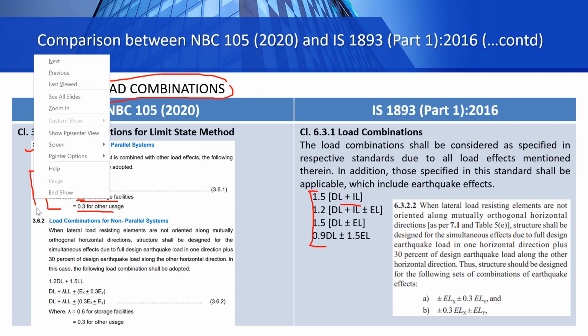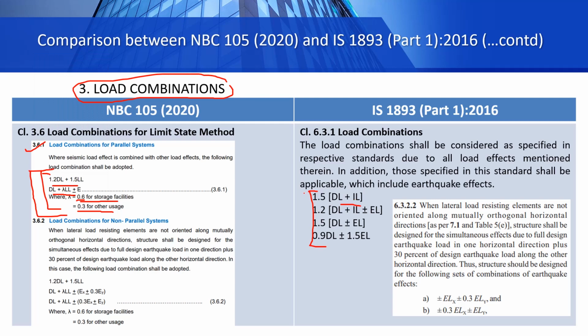So the load combinations here for the Nepal National Building Code and here for Indian code are for parallel systems. But for non-parallel systems, that means when lateral load resisting elements are not oriented along mutually orthogonal horizontal directions, you can see about these in clause 7.1 and table 5e in Indian code also. In case of such non-parallel systems, when defining the load combinations, we should design our buildings for the full earthquake load plus 30% of earthquake load in another direction also.